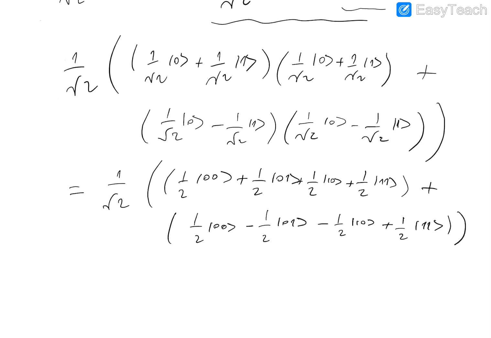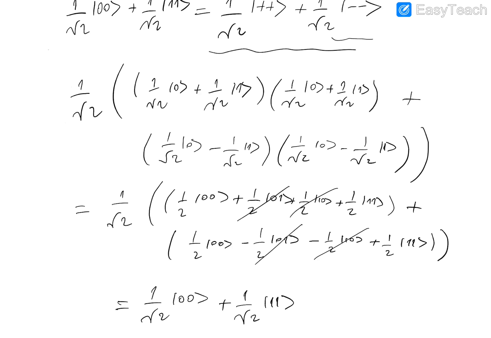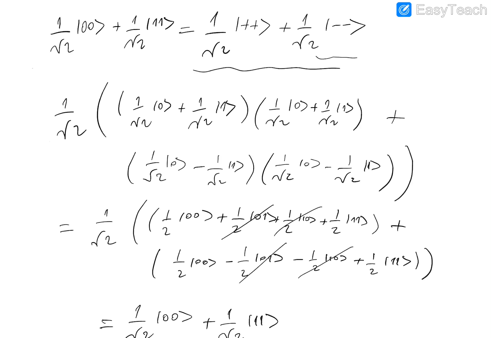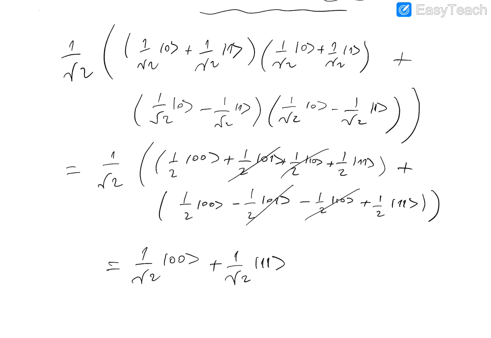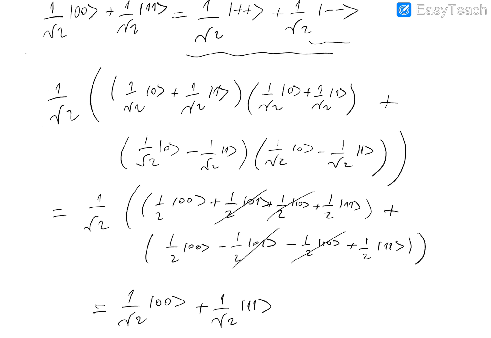Okay, and these terms cancel each other, and we are left with 1 over square root 2, |00⟩, plus 1 over square root 2, |11⟩. So we just showed that this Bell state in the sign basis is equal to the Bell state in the canonical basis. Okay, so then the probability we see plus in the first qubit is simply 1 over 2.